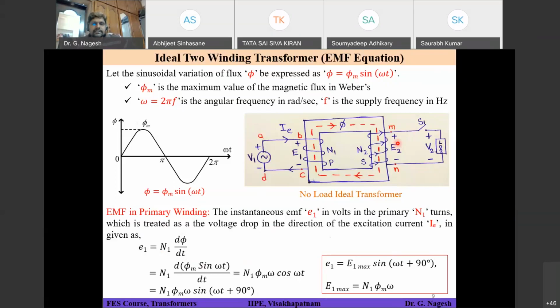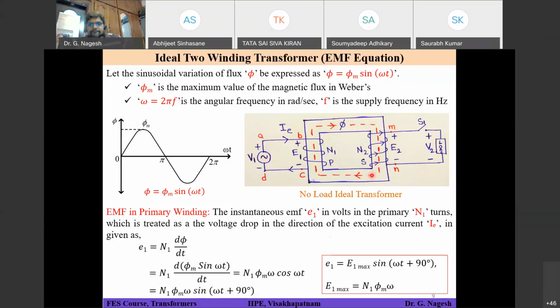To consider it as a source, I should use the expression minus N into d phi by dt according to Lenz's law. That minus stands for the current which was generated opposing the main flux. The current should be such that it will oppose the main flux. That's why we consider the minus sign on the secondary side.